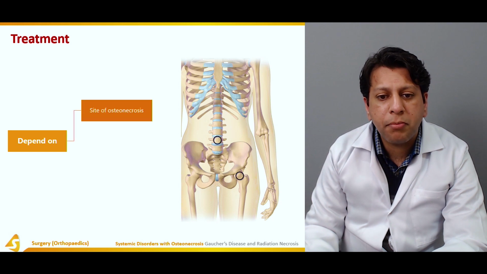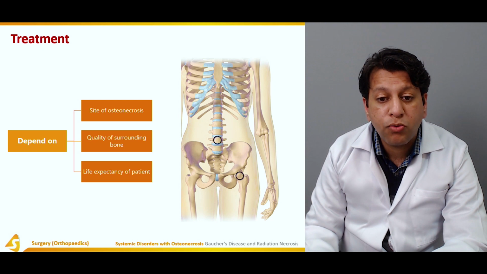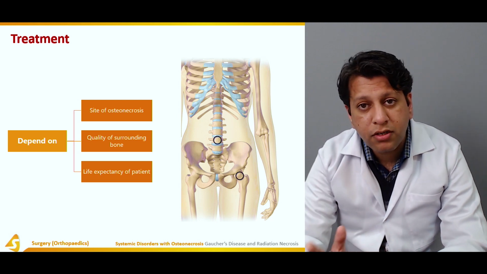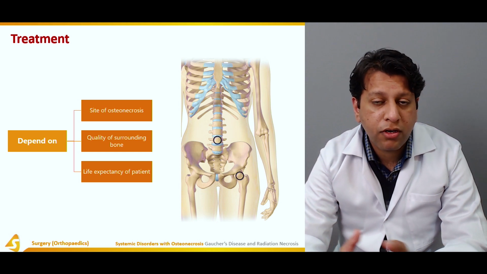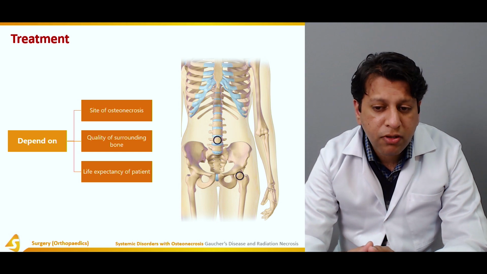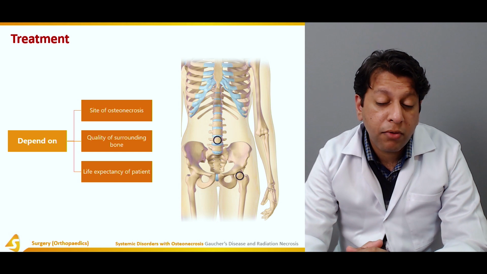Now, treatment depends upon the site of osteonecrosis, quality of the surrounding bone, and life expectancy of the patient. If the patient is not going to survive probably for, let's say, a few months, then a surgical option is ruled out.